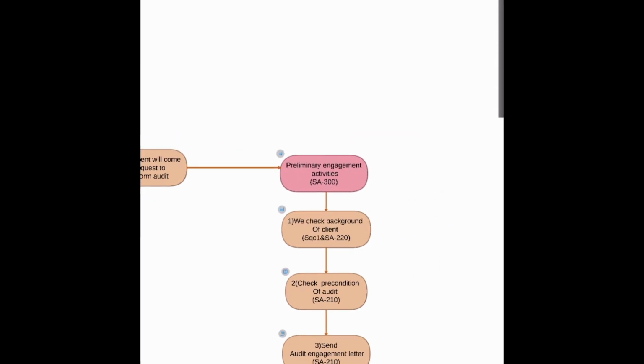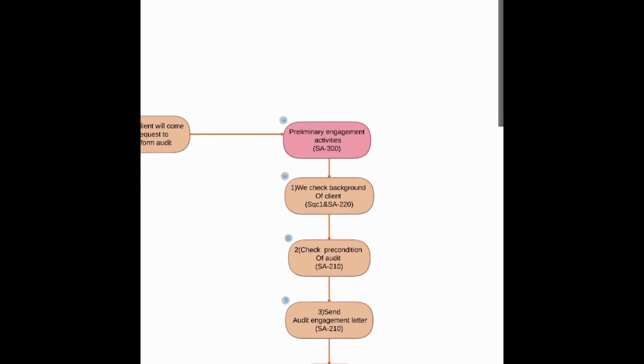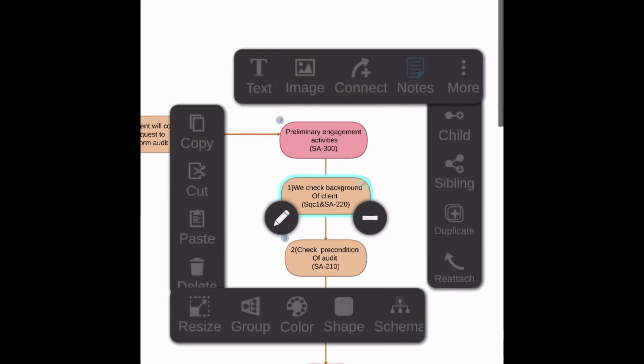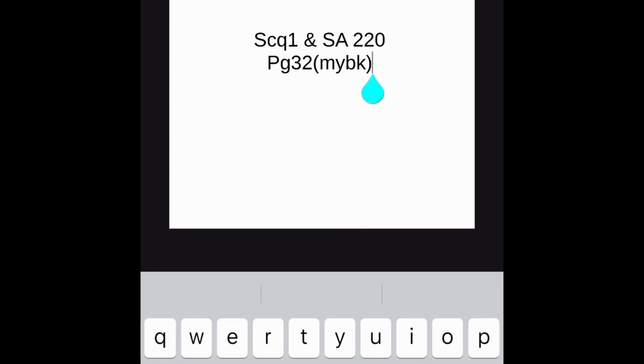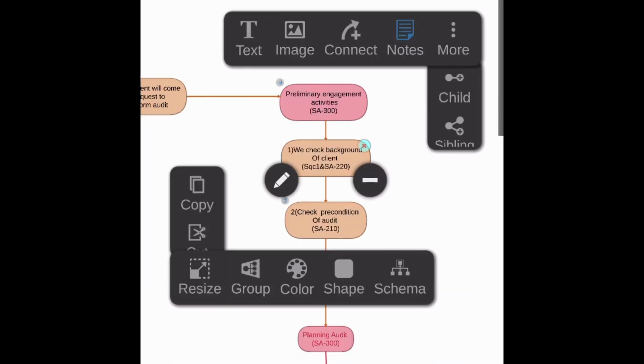That is, we will check background of the client as per SQC1 and SA 220, including integrity of the management, etc. We learned this in lesson 1 on page 32, SA 220, SQC1.